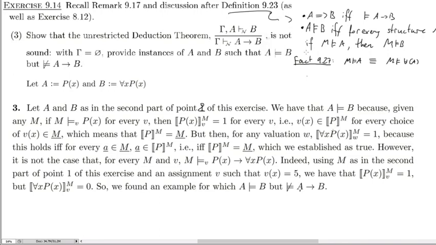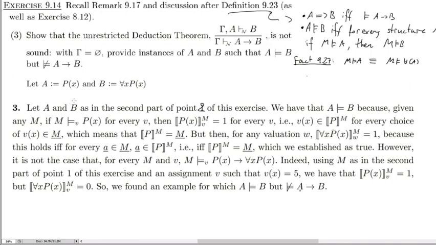So what this essentially says is that given that we've assumed A, or A is true, we can get B, so to speak, but that doesn't mean that A implies B is a tautology, if that makes sense. So, okay, what we're going to do is pick an A and a B, and they're going to be the same as the second part of point 2 of this exercise.